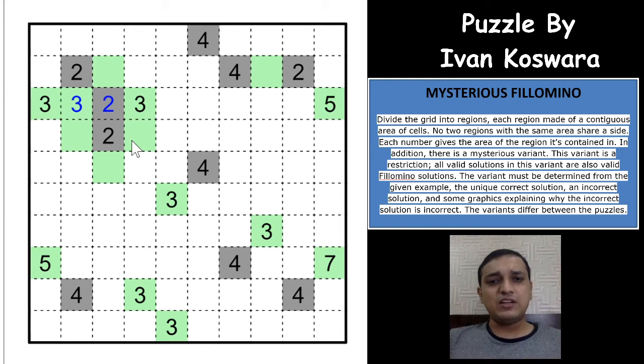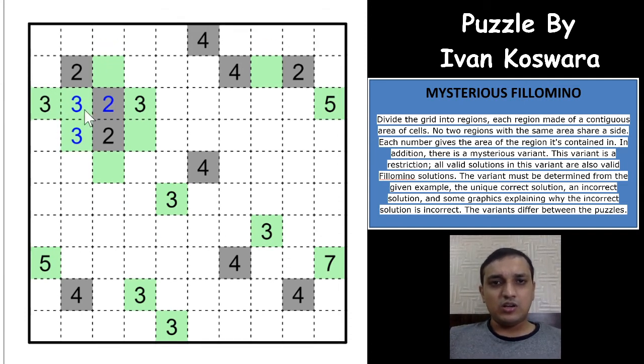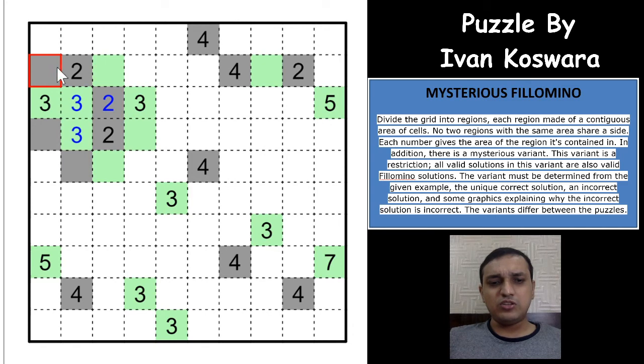So whenever you have a region that is completed, maybe any odd region or an even region, which is fulfilled already, now if you see the 2 region here which is already fulfilled, then all the other cells touching that region will have to be of the different parity. So we have already marked that here, which means that all these cells would have to be odd, and this would have to be 3. Now the 3 is also fulfilled, which means this would have to be even, this would have to be even, and this would have to be even, which means our 2 is also fulfilled.